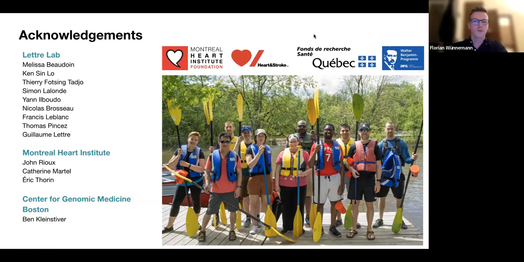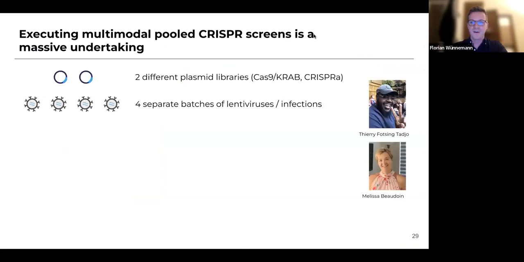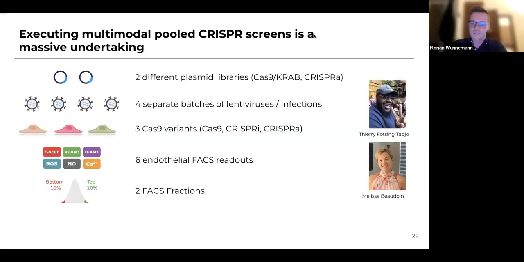And I just want to show them quickly because I have to thank them. Thierry and Melissa did an amazing job in the lab. I didn't do the wet lab for this. It's really all their hard work, and they did an amazing job of doing all these experiments.